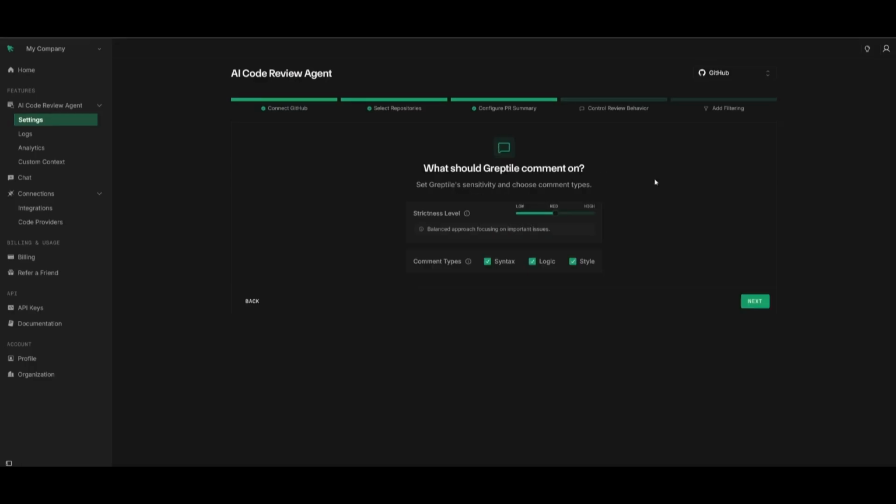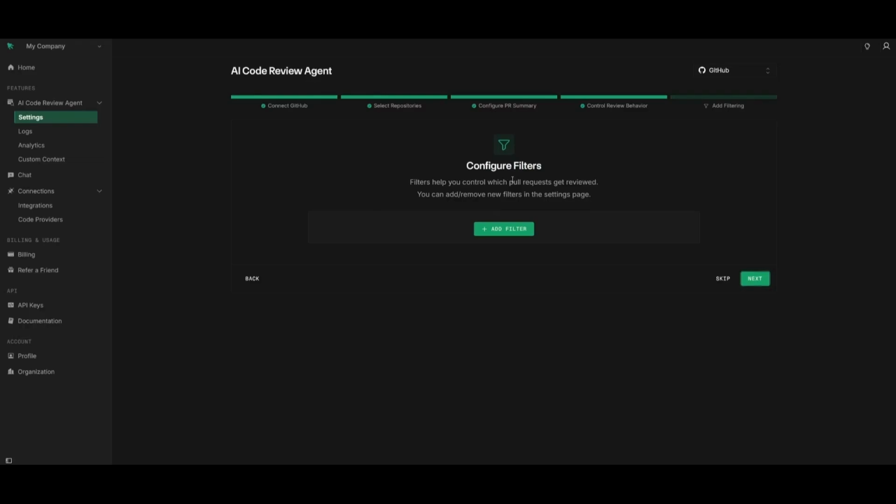So keep that in mind. Then you can set the Greptile sensitivity and choose comment types. So you can base the strictness level as well as the comment types, which focuses on syntax, logic, and style. Then you can configure filters where you can help control which pull request gets reviewed, and you can add a specific one based off of labels, authors, branches, and keywords.